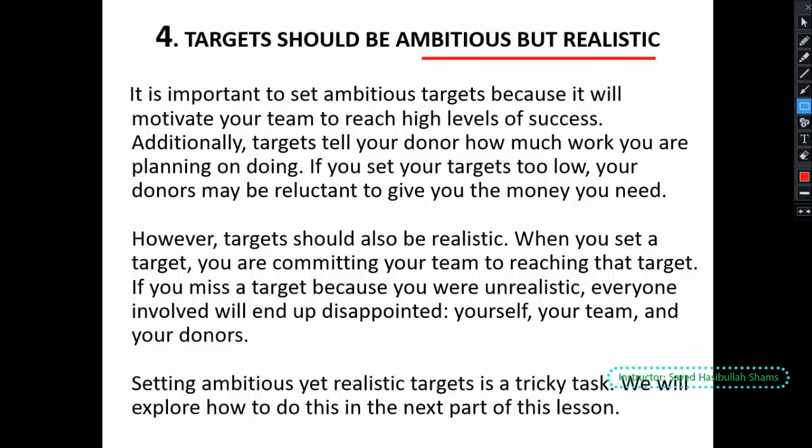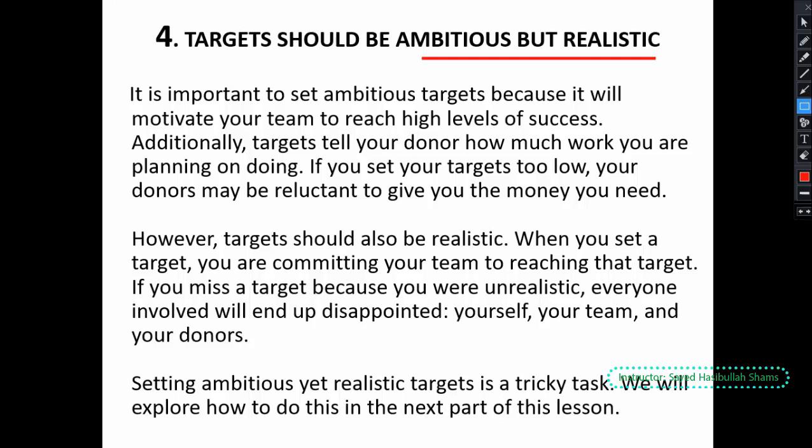Our team works very hard, and donors are encouraged to give more money, and they will have more confidence in us, that we are very hard workers, for example. So the target will be very high, but it will be realistic. It means that we must achieve our targets.